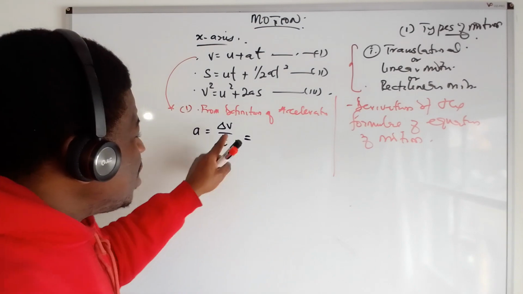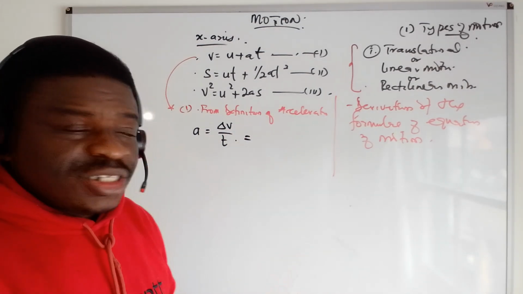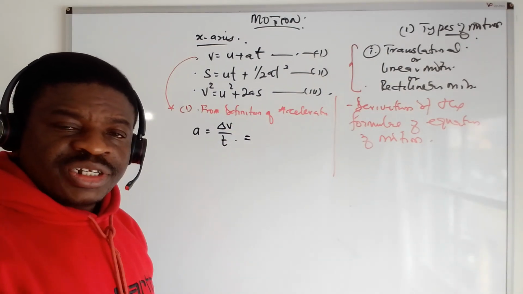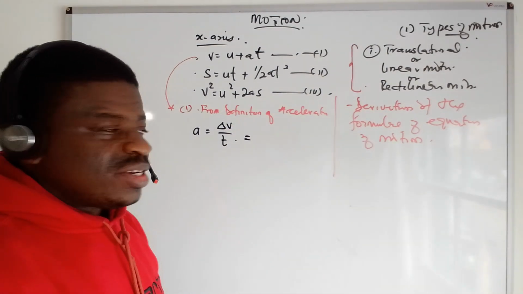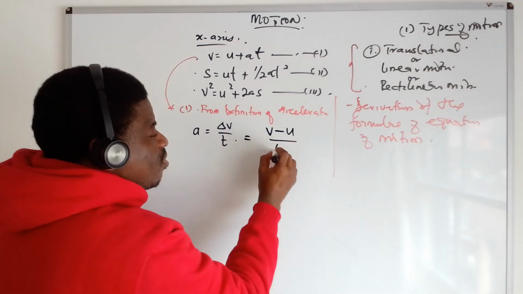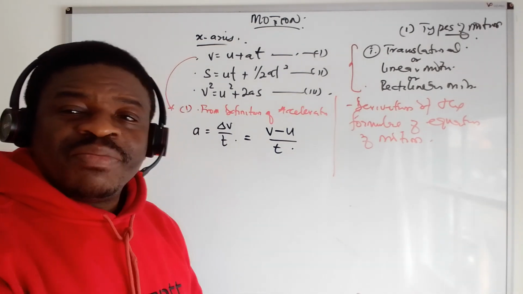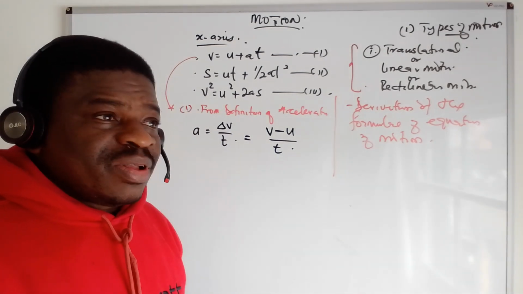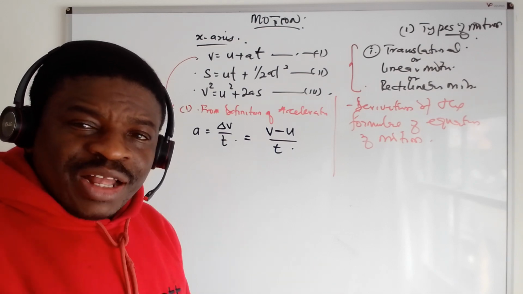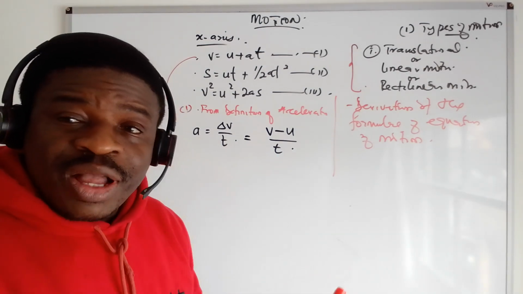What is the change? The change is only the change in velocity. You started with an initial, you ended with a final. The change is the final minus what? Initial, all over time. So like in that question, the change is just 50 minus 10, which is 40 meters per second. That's just your answer. That's why you have to know derivation, so that in-between questions can be asked.